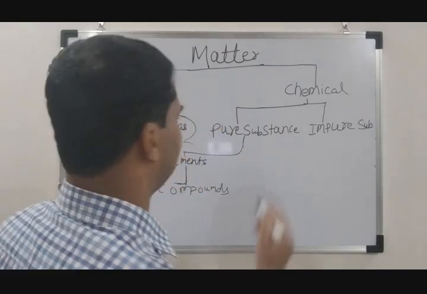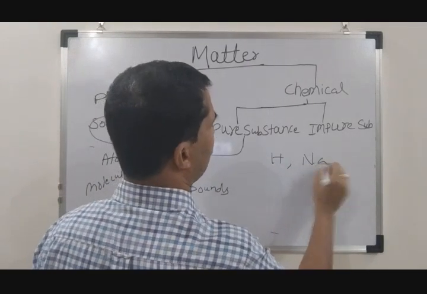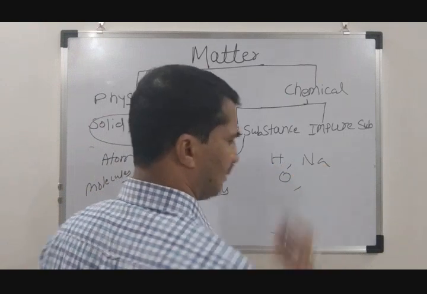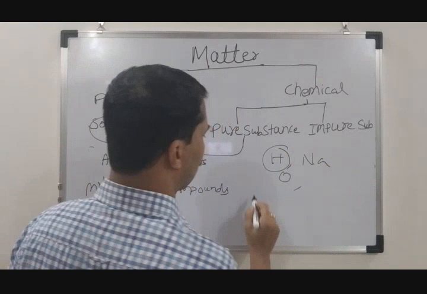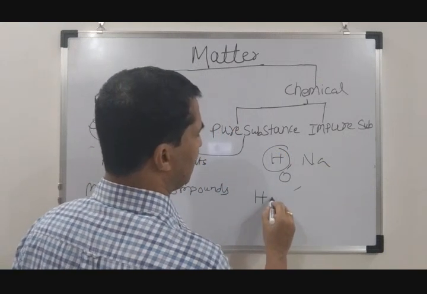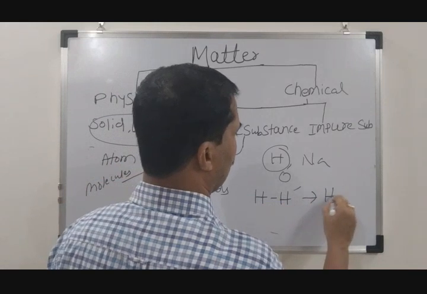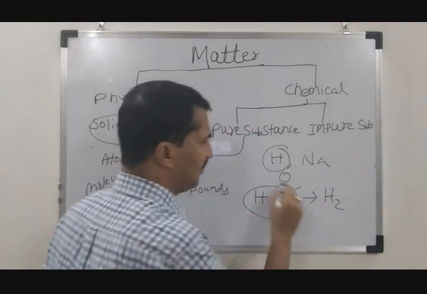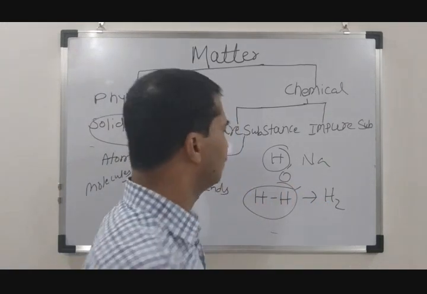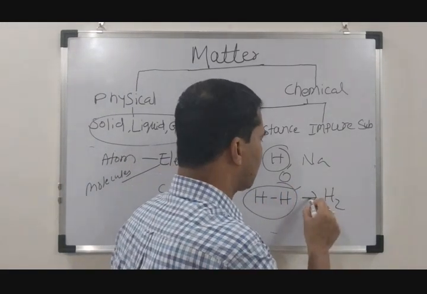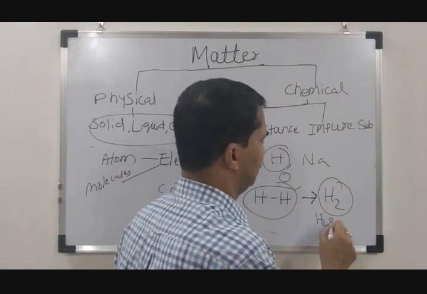So let us say we have hydrogen, sodium, oxygen atoms. Any one of the atoms I will take. Let us say hydrogen. If one atom of hydrogen combines with another atom of hydrogen to form a hydrogen molecule, this combination is a chemical combination. When it combines chemically, it forms H2 gas, hydrogen gas.